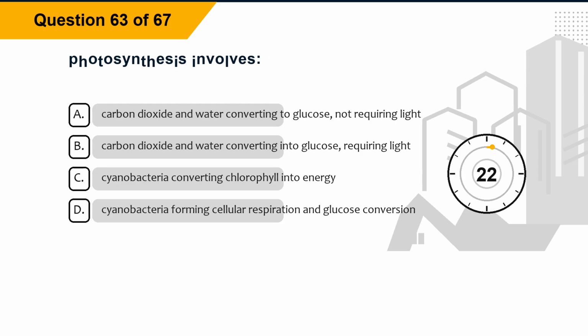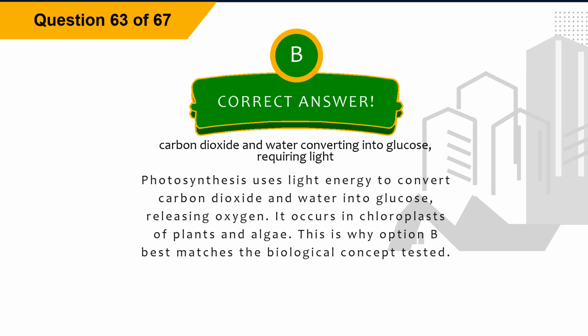Question 63. Photosynthesis involves: option A, carbon dioxide and water converting to glucose, not requiring light. Option B, carbon dioxide and water converting into glucose, requiring light. Option C, cyanobacteria converting chlorophyll into energy. Option D, cyanobacteria forming cellular respiration and glucose conversion. The correct answer is option B, carbon dioxide and water converting into glucose, requiring light. Explanation: photosynthesis uses light energy to convert carbon dioxide and water into glucose, releasing oxygen. It occurs in chloroplasts of plants and algae. This is why option B best matches the biological concept tested.